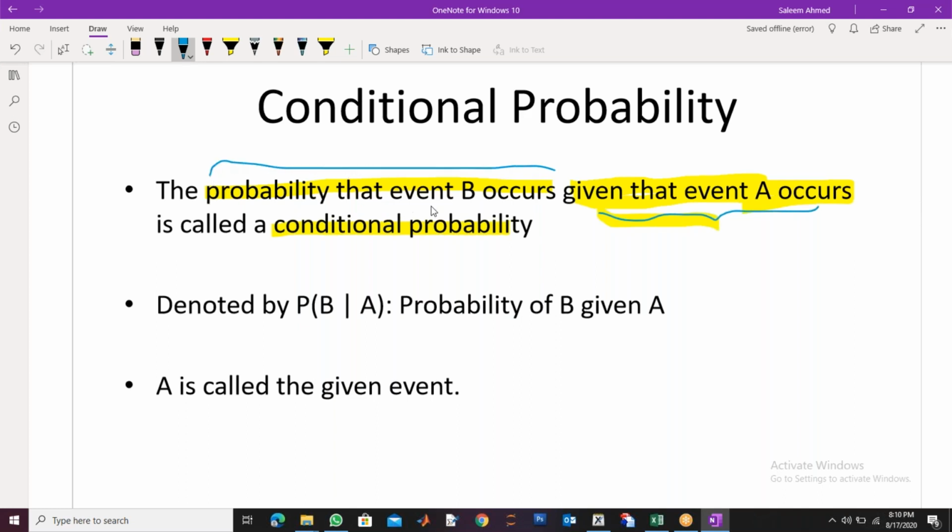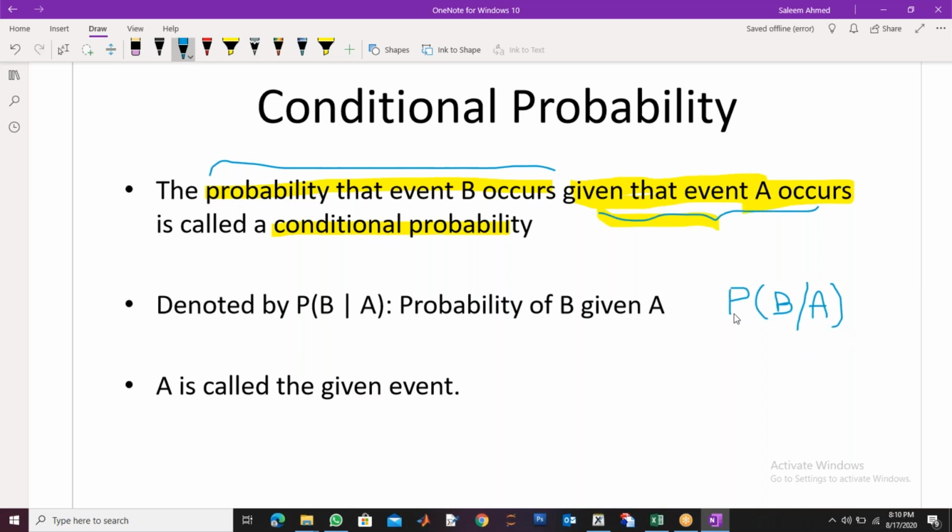Okay. So if I just ask you what is the probability of an event B, you will write it as probability of B. That's it, right? This is the probability of B. But when we say given, a conditional probability, we put a slash here and we write A, right?